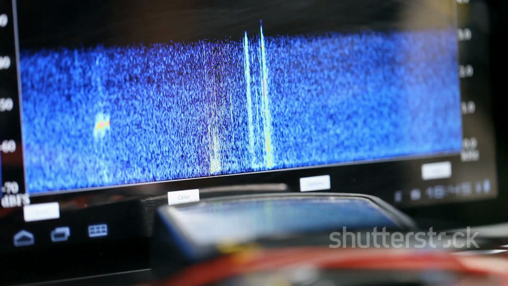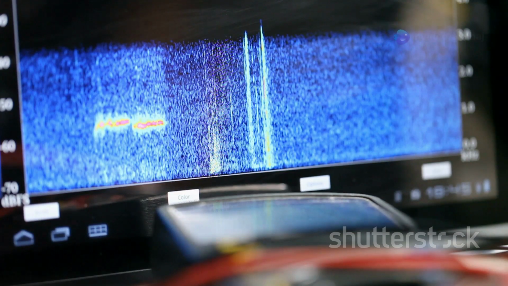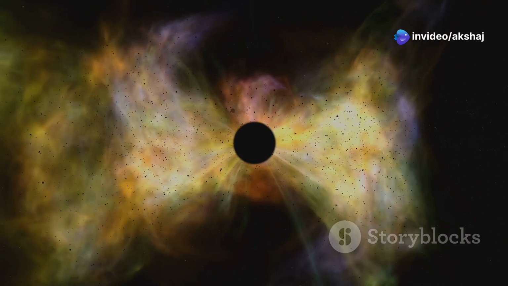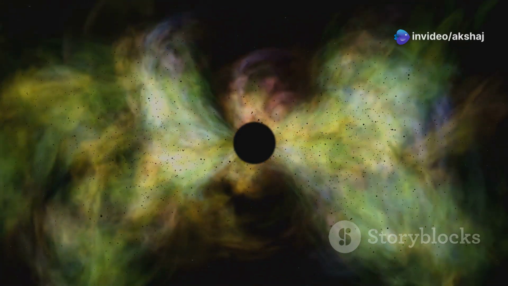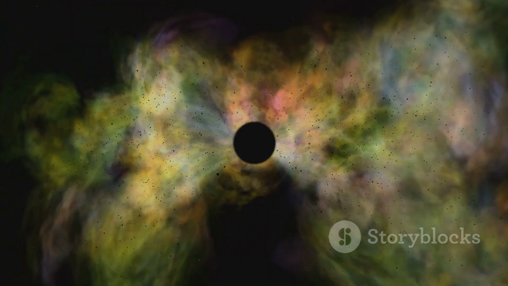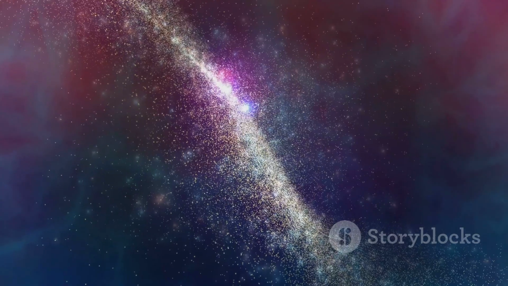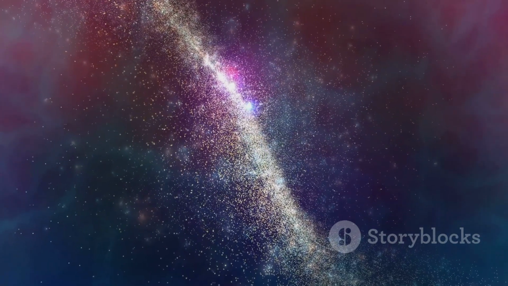By analyzing light, astrochemists identify molecules and chemical processes. Discoveries like organic molecules in interstellar clouds suggest life's building blocks are common. Water ice on Mars hints at possible life beyond Earth. Astrochemistry expands our understanding of the cosmos.